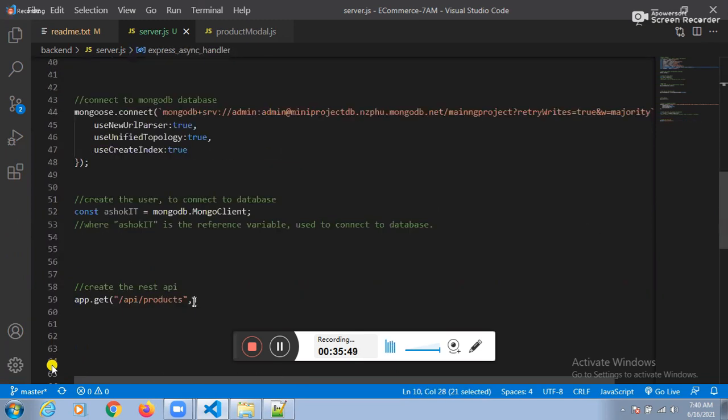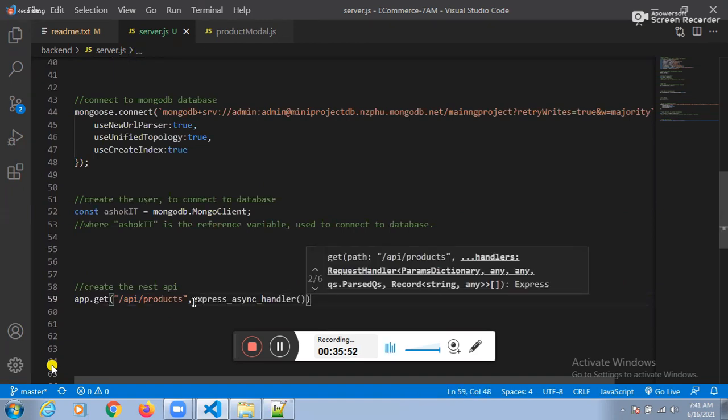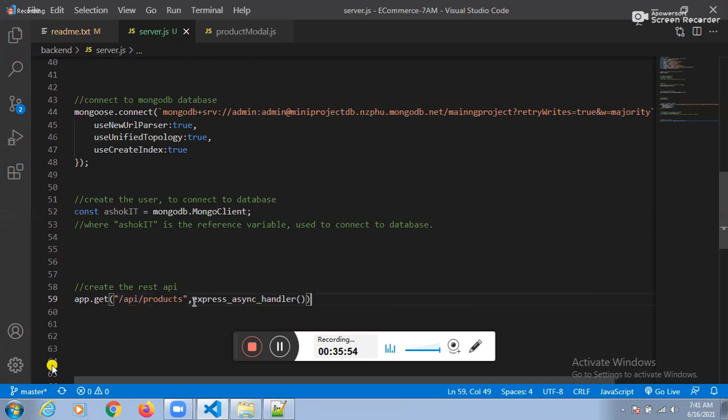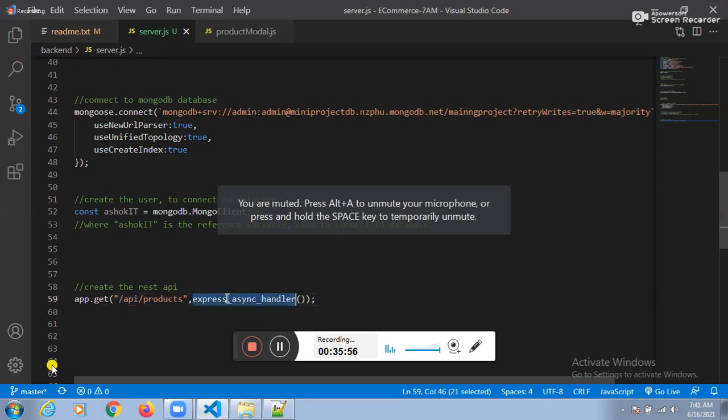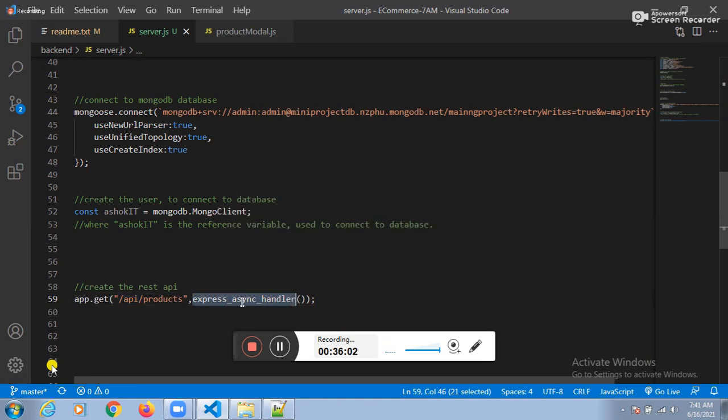Express async handler. And here itself, express async handler internally uses promises. Tell me, guys, which communication is better, synchronous or asynchronous?